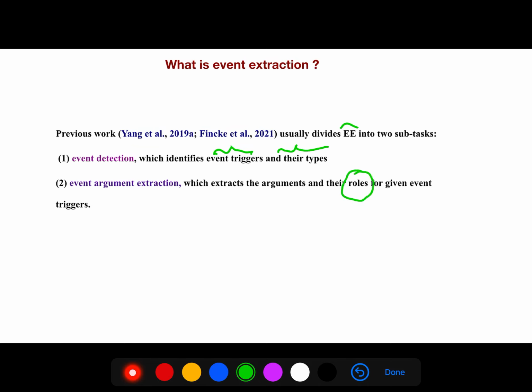For example, is it theme, is it cause, is it site, or in any domain we have a different kind of roles. So a trigger is, for example, a verb, and then their types. It could be a protein, it could be a gene, and then their roles, how they are connected, how different mentions are connected to the triggers.